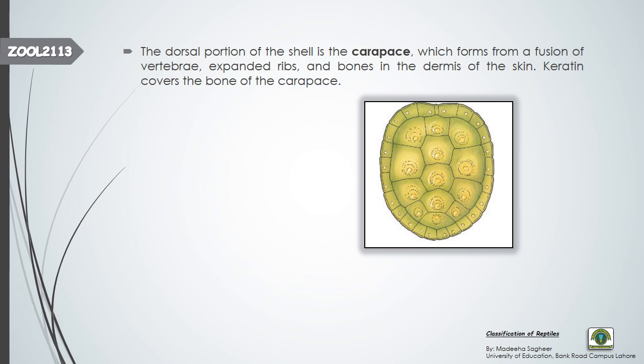We are going to talk about the basic structure of the shell of the turtles. So this is the dorsal upper portion of the shell. The dorsal upper portion of the shell is known as the carapace. What does it form from? It is formed of fused vertebrae and expanded ribs, and it has the bones of the dermis of the skin. Again, all the bones of the carapace are covered with keratin. Keratin, as you know, is a protein.